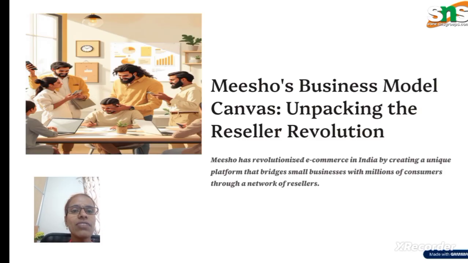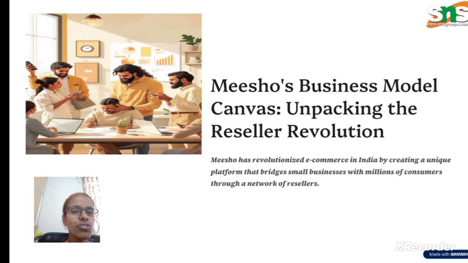In today's class, we are going to look at the business model canvas for the company Meesho. If you want to start any company, or become an entrepreneur, we need to analyze something before starting, right? There are seven categories we need to analyze, and we are going to see them one by one.